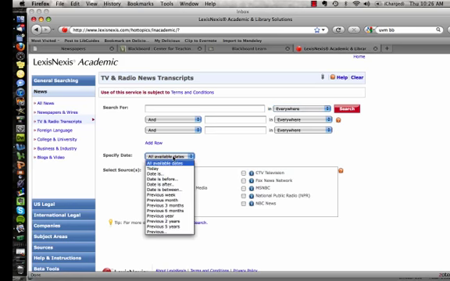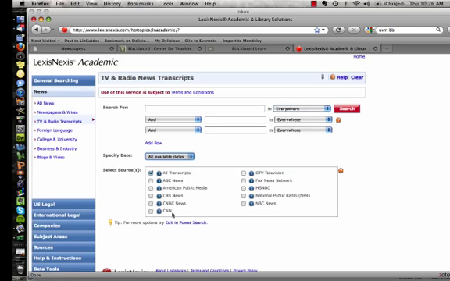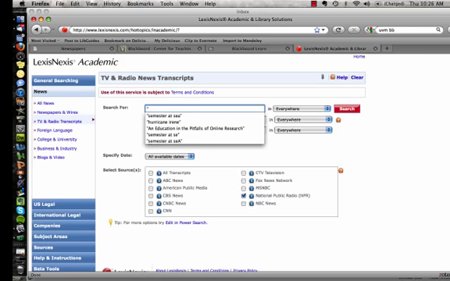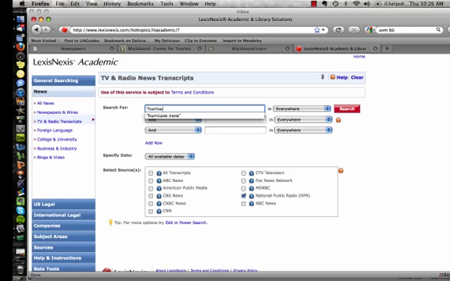We can set dates, and we can choose what sources we want to search. Right now, I'm going to set a search for National Public Radio. And I want to do a search on Hurricane Irene. There are different ways I can search for this, but I'm going to do a phrase search for Hurricane Irene. And I want to limit it simply to Vermont, okay?